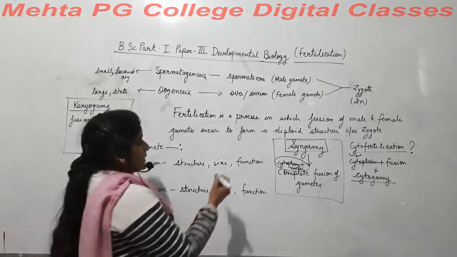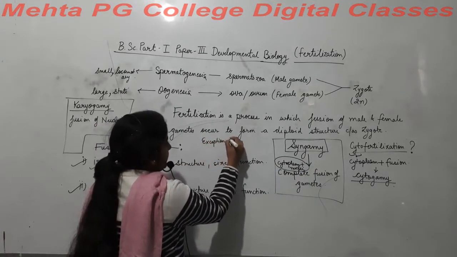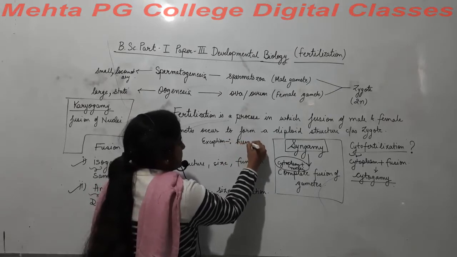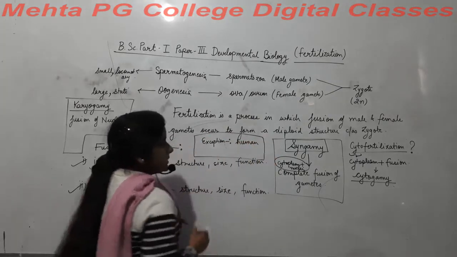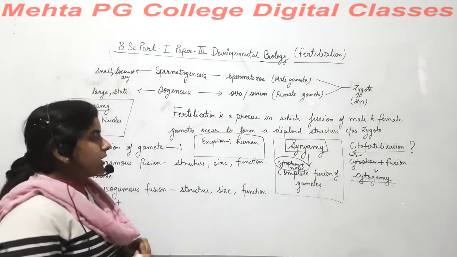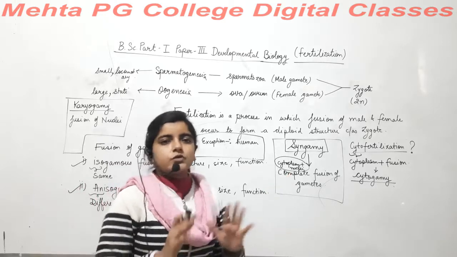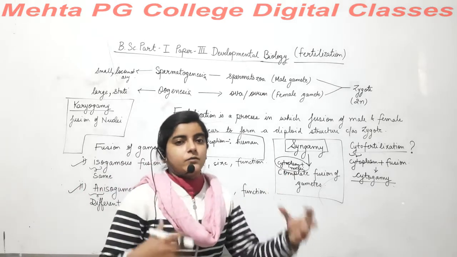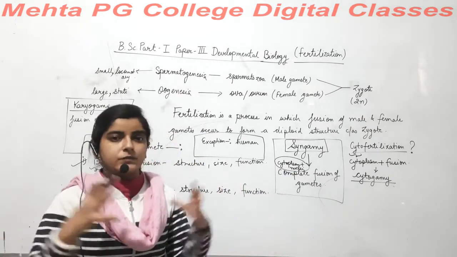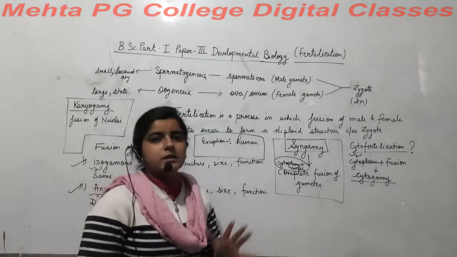So, we just say that it is the exception to the rule that in humans syngamy can't occur. Right? Why? Why in humans can syngamy not occur? Because nuclear fusion occurs there, no doubt. Right? Both the male and female pronuclei fuse with one another, and as a result fusion occurs.